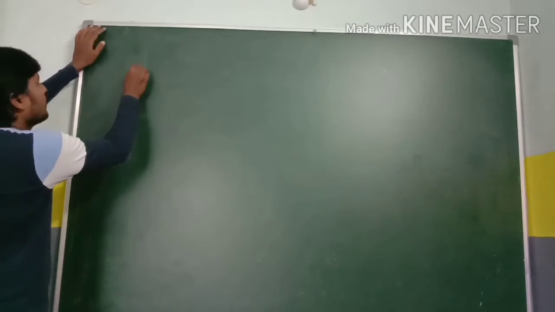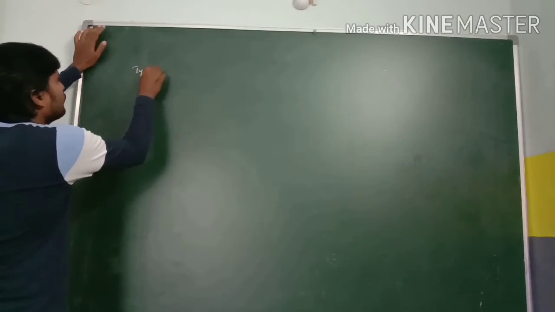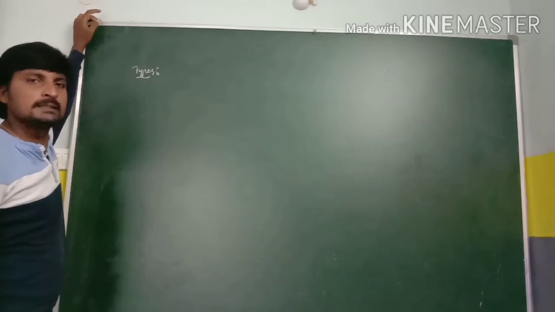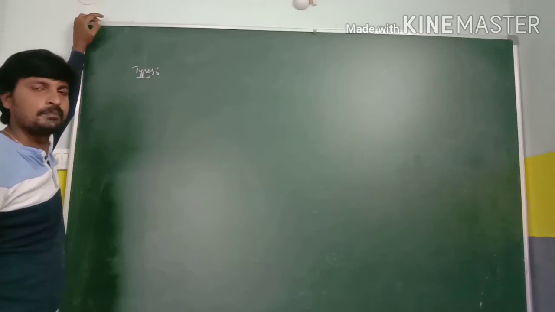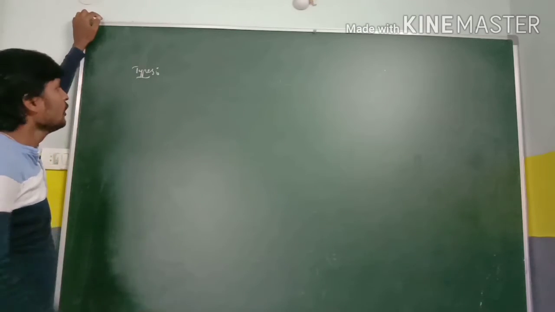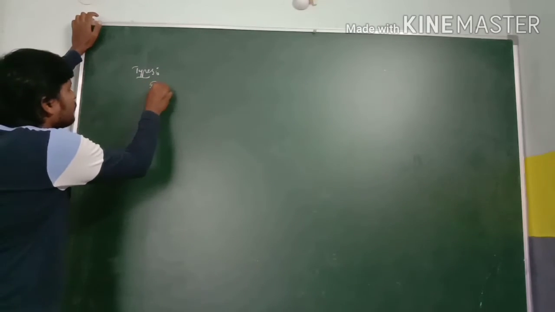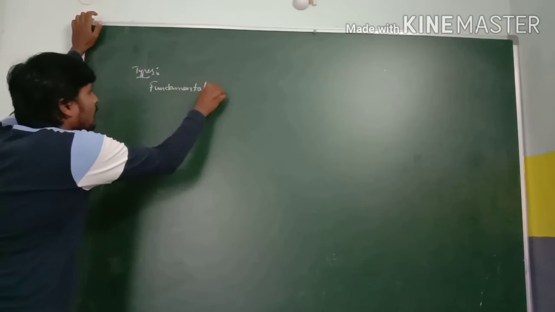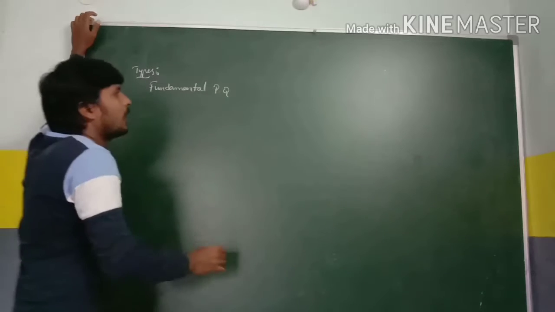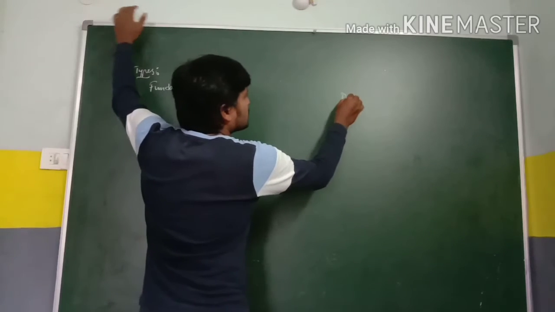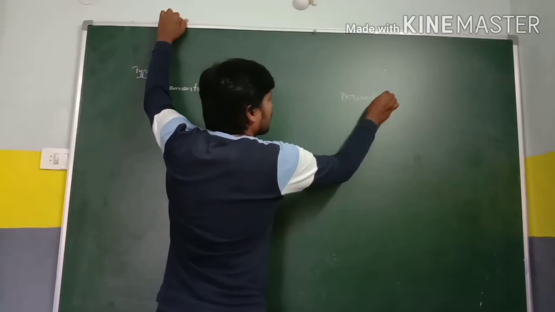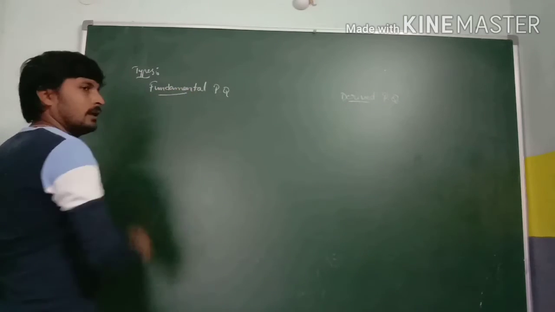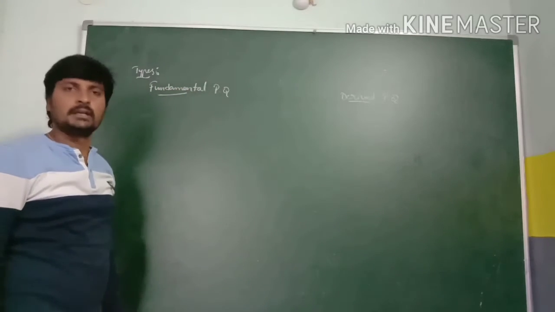Basically, the physical quantities are classified into two types: fundamental physical quantities and derived physical quantities.